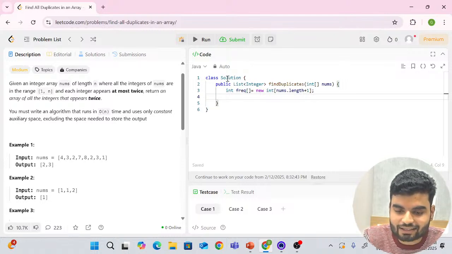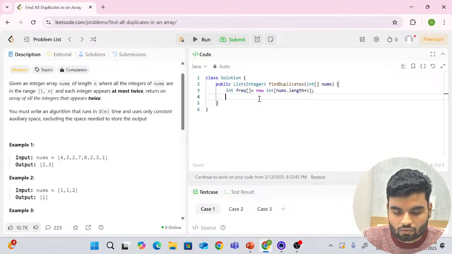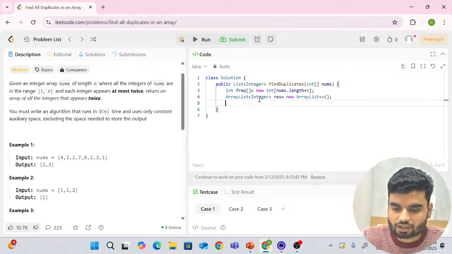Then the resultant array is an array list here. Look at this, it is a list. So we'll create an array list to hold the result, which will hold integer values, and I'll name it result, new ArrayList. This is where we'll store the result.